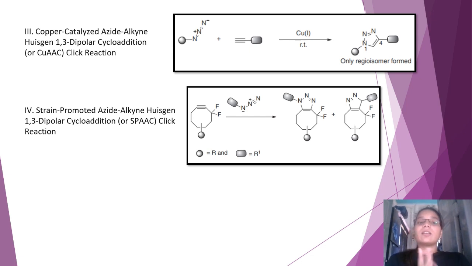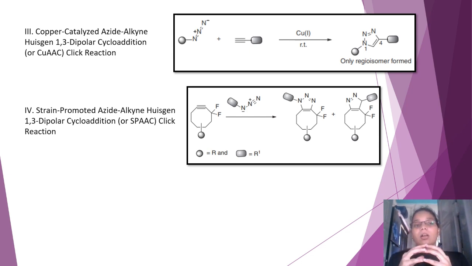The copper catalyzed click reaction, or CuAAC, is basically a reaction wherein a copper catalyst is used to mediate the cycloaddition reaction of azides and alkynes. So over here, it is very evident that one specific regioisomer of triazole is formed.